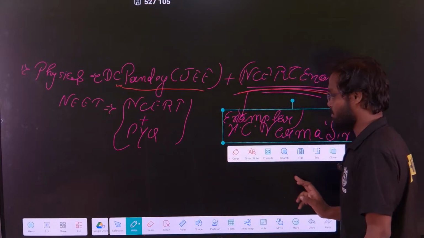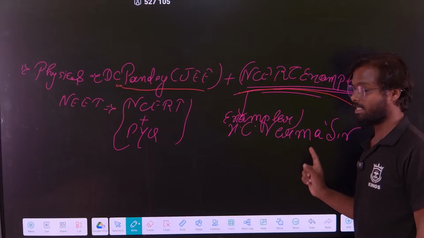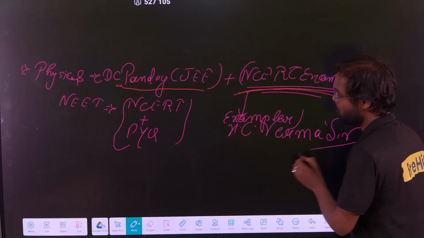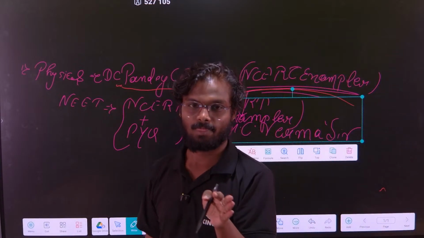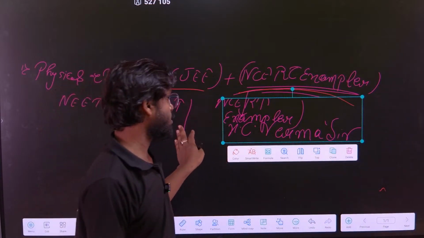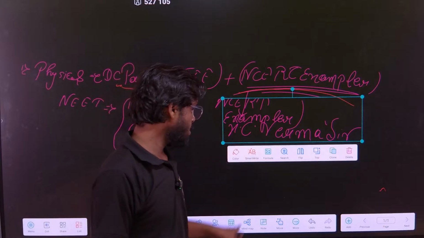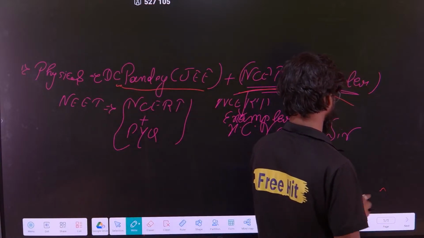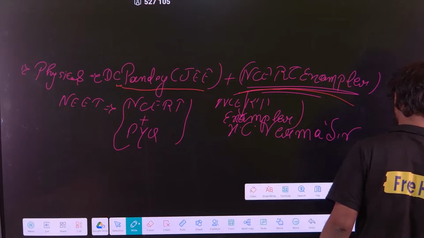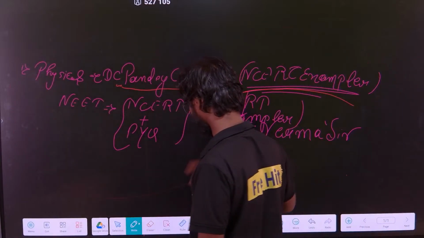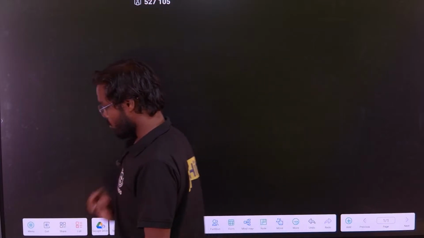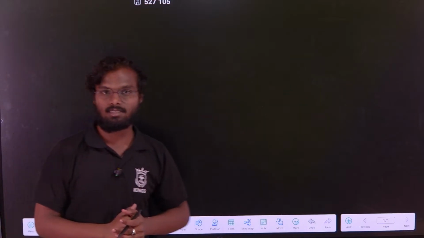For those who want to give JEE Mains and JEE Advanced, you have to solve SC Verma completely, each and every question. So you have to solve SC Verma for the JEE student. Clear? So this is about the books. Some people have a doubt regarding the books, so this is what you have to do. Clear? So next, let us start our chapter.